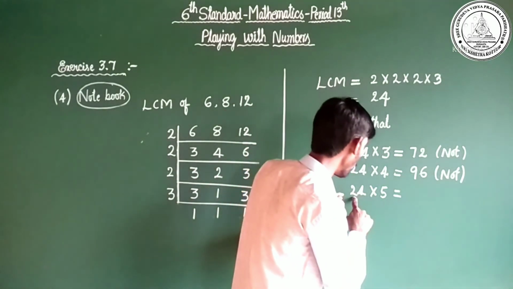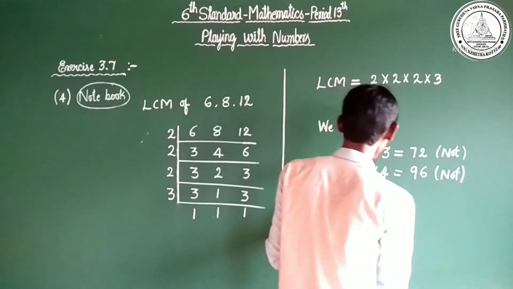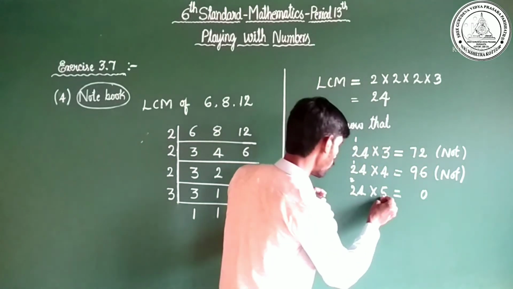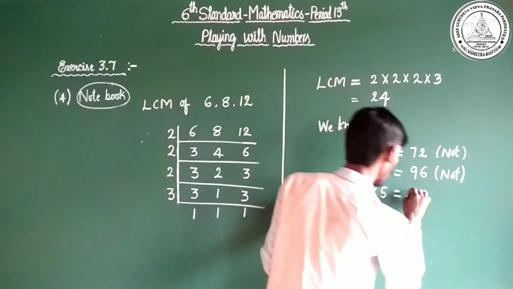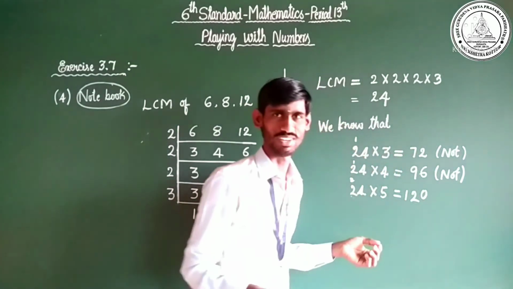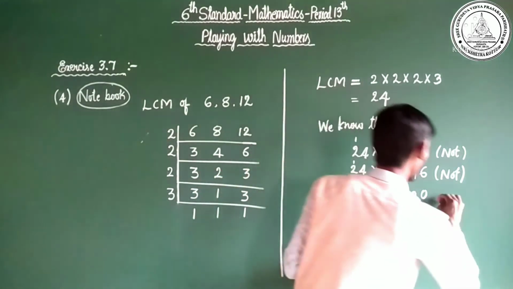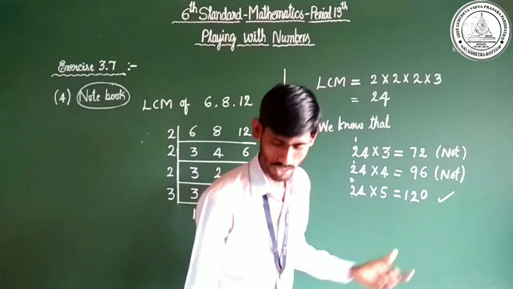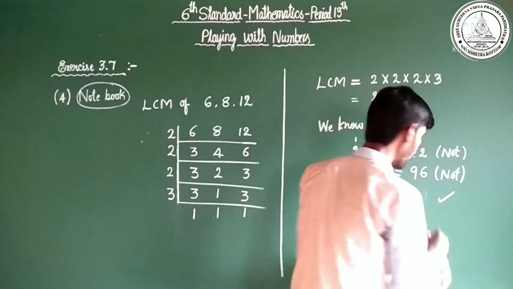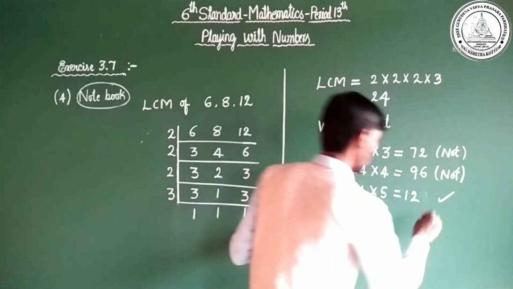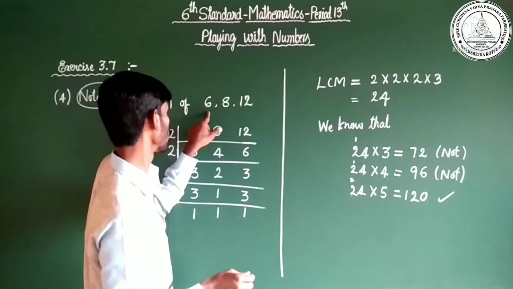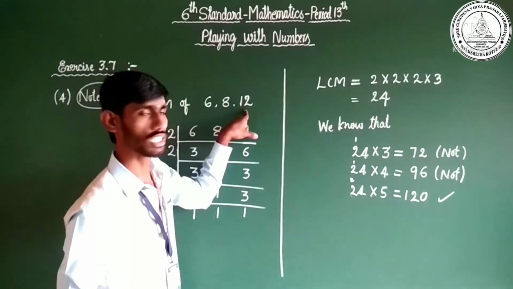Okay. 24 into 5. Yes, 5 fours are 20. 0 is here. 2 goes to carry. 5 twos are 10. 10 plus 2 is equal to 12. Yes, we got a 3-digit number. It is the smallest number. Okay, 3-digit smallest number, so 120. What is special about 120? This particular number is divisible by 6, by 8, by 12.